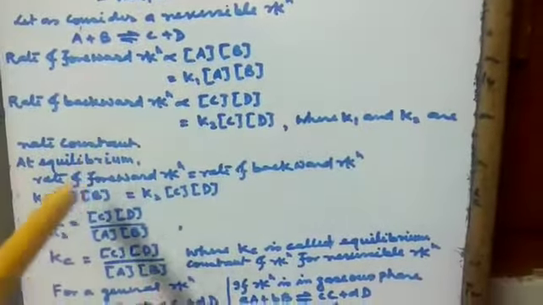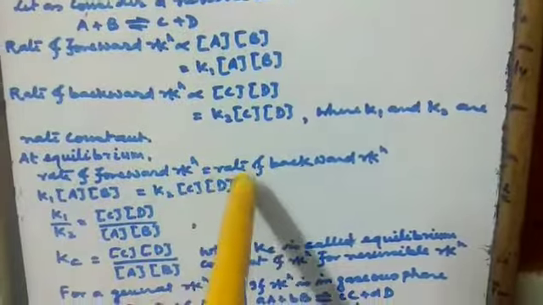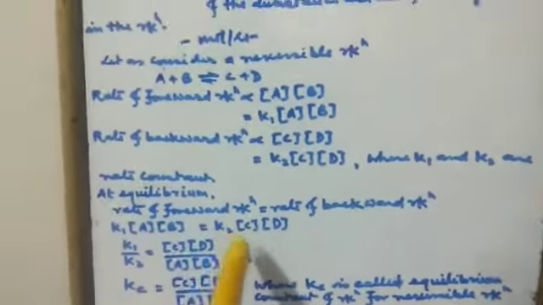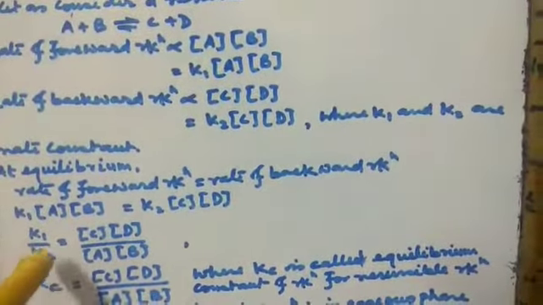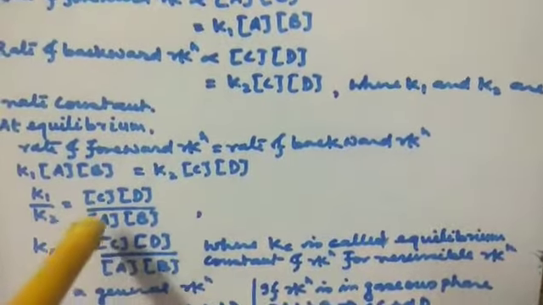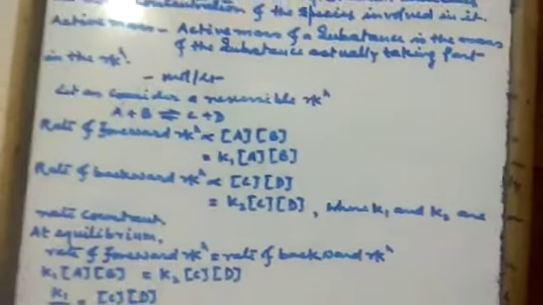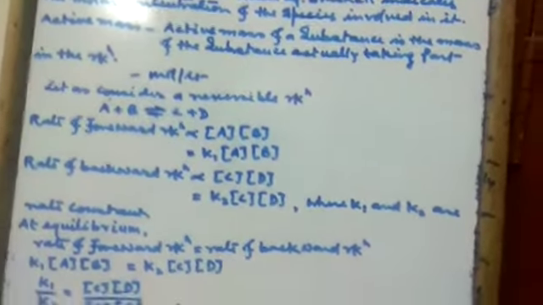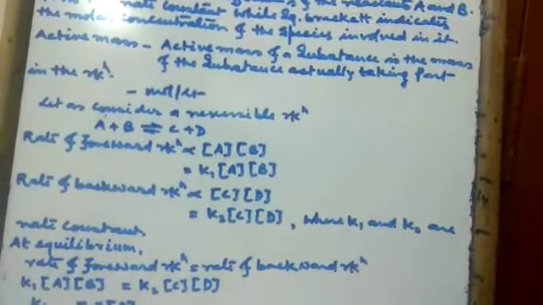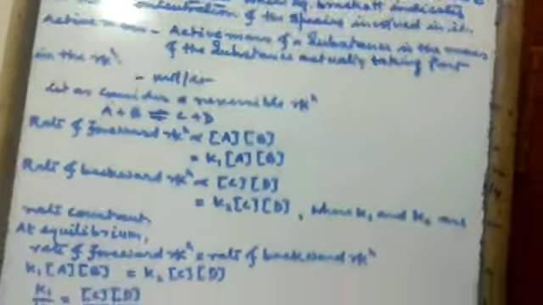At equilibrium, the rate of forward reaction is equal to the rate of backward reaction. K1 into active mass of A into active mass of B is equal to K2 into active mass of C into active mass of D. Now K1 by K2 is equal to active mass of C into active mass of D divided by active mass of A into active mass of B. Now Kc is equal to active mass of C into active mass of D divided by active mass of A into active mass of B, where Kc is called the equilibrium constant of the reversible reaction.